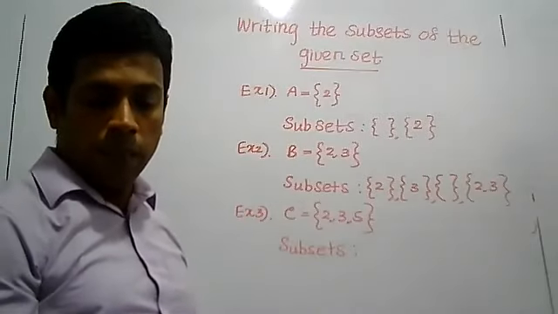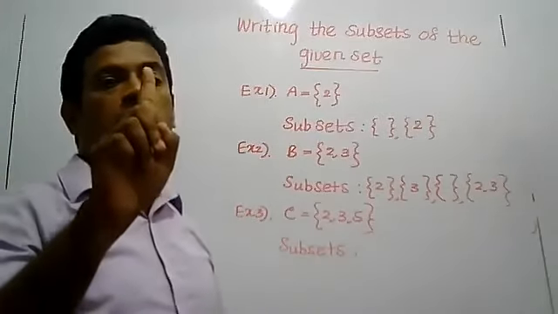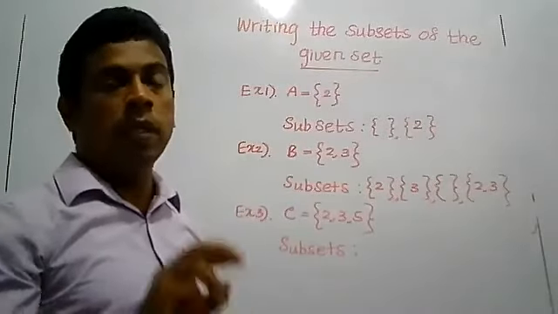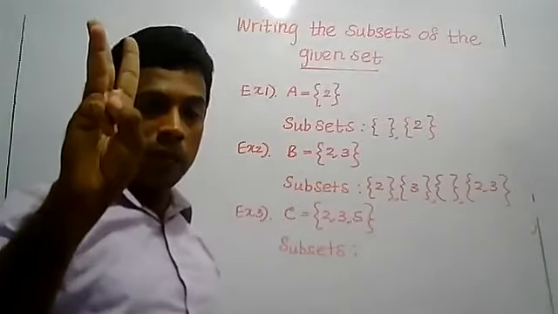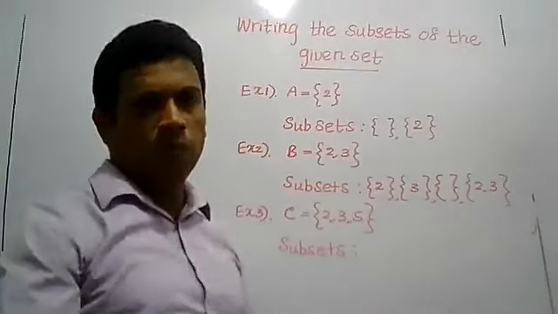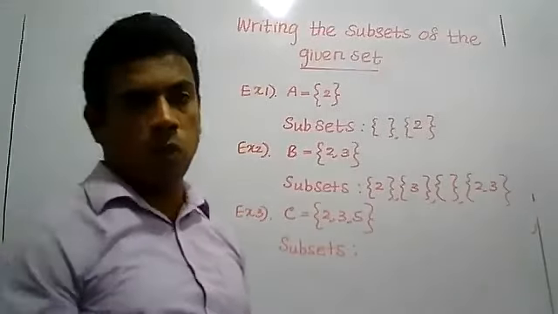When you write the subsets, take 1 element each first, then 2 elements each, then 3 elements. That is the given set, and the null set. Try to write. I will give you 1, 2, 3 minutes to write.